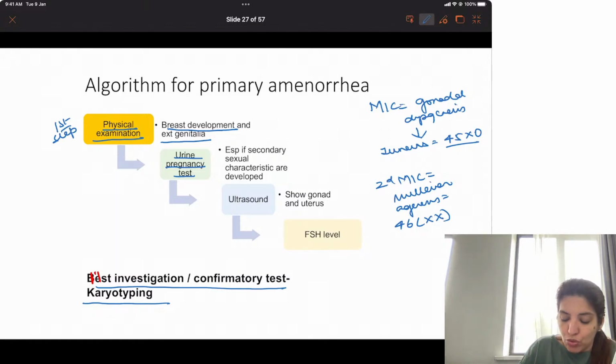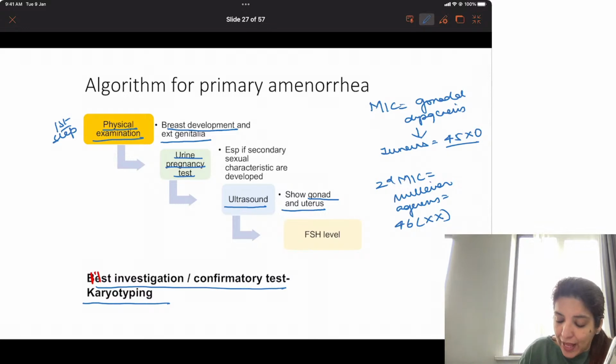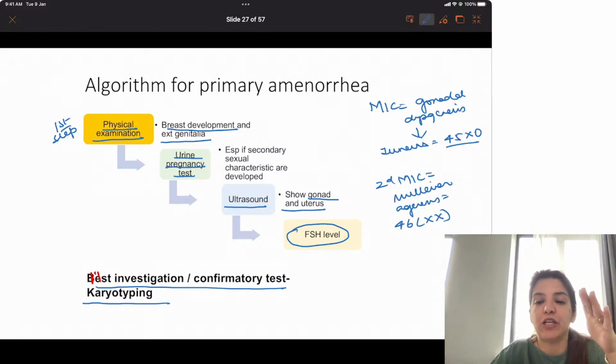Then I am going to go to the ultrasound. In ultrasound, I am going to look at the gonads and whether the uterus is present or not. And then I have to get FSH levels checked. Right? So this is the algorithm which you have to follow in primary amenorrhea. You have to do a physical examination. After physical examination, go for a urine pregnancy test, get an ultrasound done and FSH levels tested.